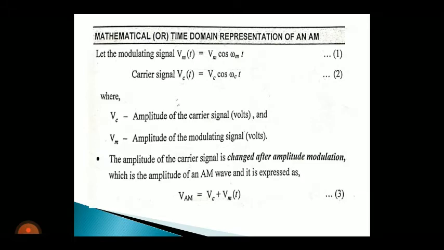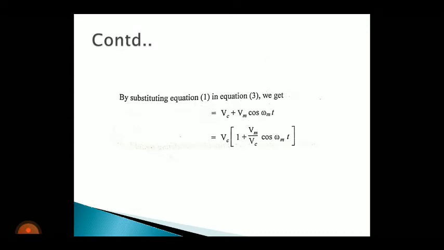Substitute 1 in 3. We will get Vc plus Vm cos omega mt. Taking Vc outside, we get 1 plus Vm by Vc cos omega mt.